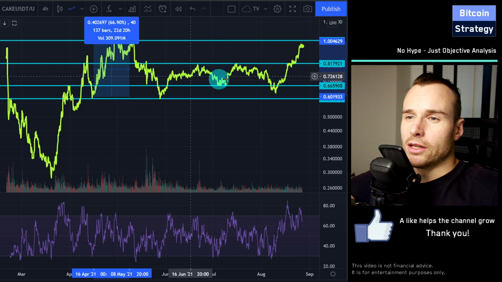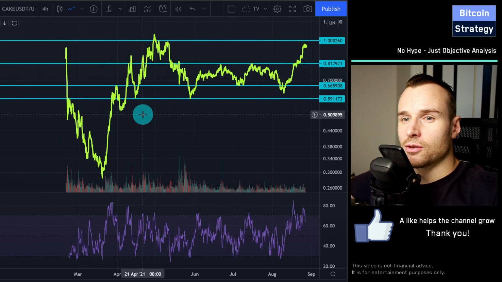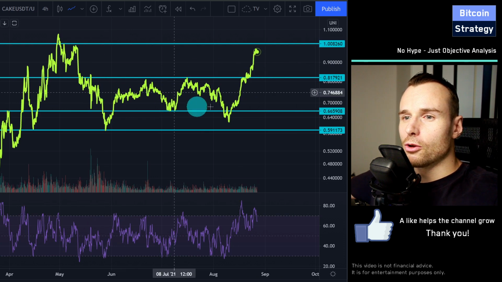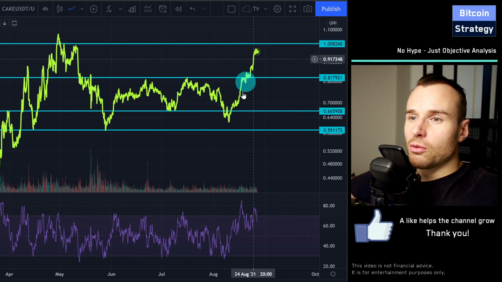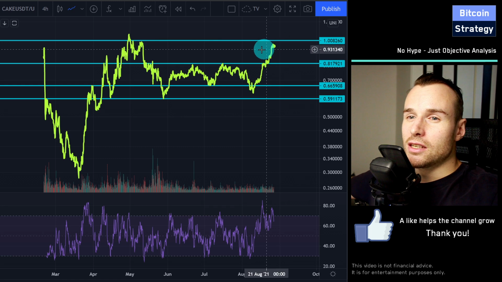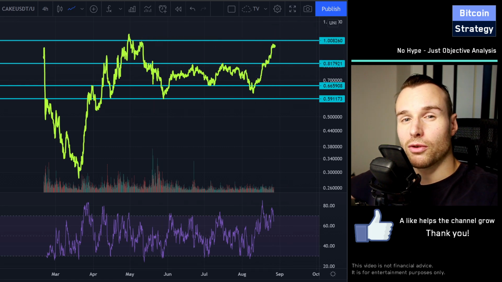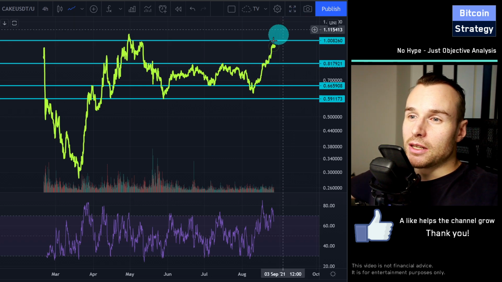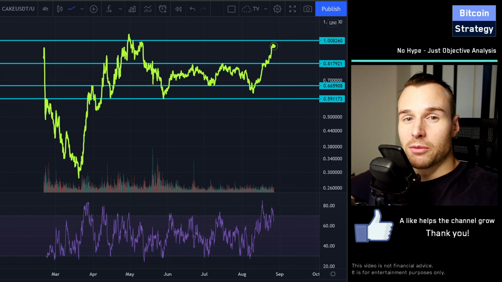Usually those kind of relative trading ranges, they are larger. So it's not really obvious what's going to outperform over the long term. We did get the outperformance during the rally. So the way I see this is that it's not clear at all that this will continue and that Cake will outperform. This is where technical analysis reaches its limits. It does make sense to also look at the fundamentals here.